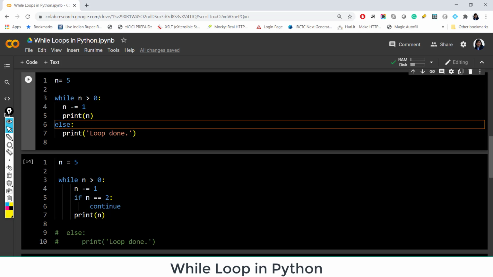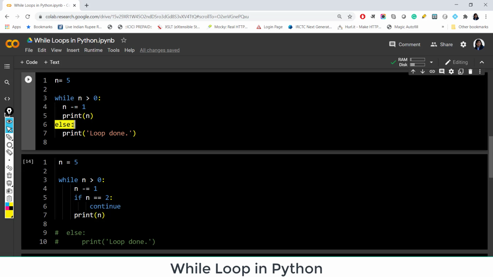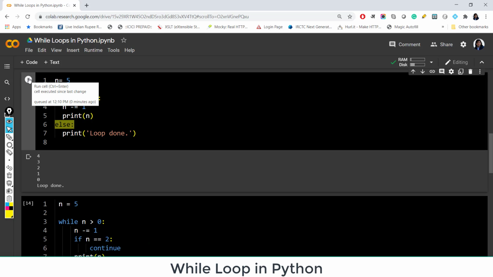And else, otherwise, means when this condition is false, then you need to print loop done. So instead of just coming out of the loop, you need to print a statement for us that is loop done. And when we run that, we will get the same output, but there would be a statement in the end which is loop done. So you see 4, 3, 2, 1, 0 as we expected, and finally loop done.